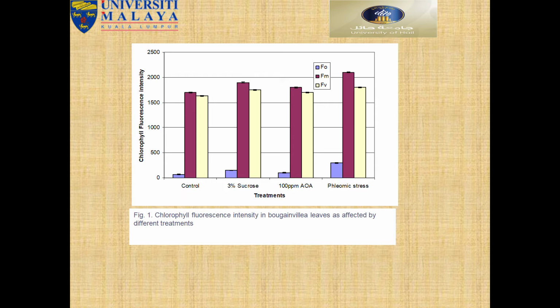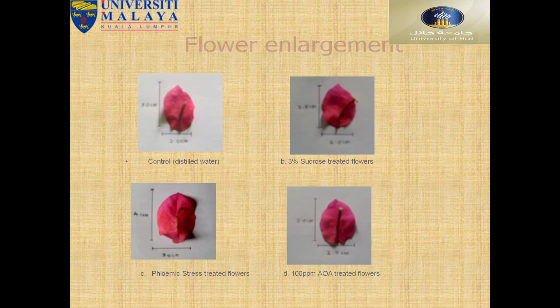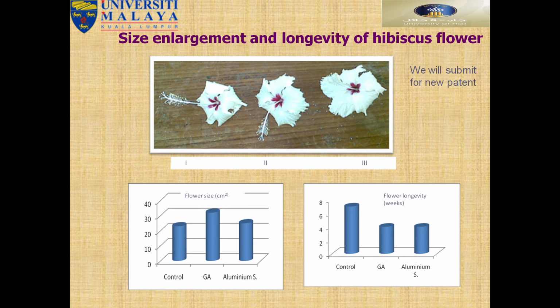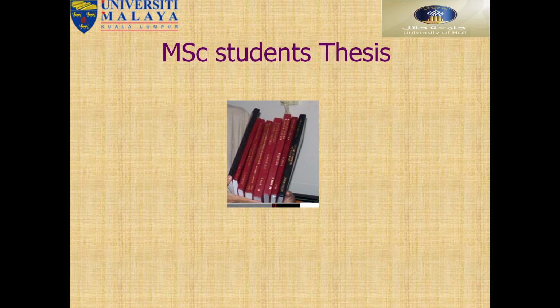Then we tested the color, chlorophyll test, different types of color. See here, different types of chlorophyll fluorescence, and then flower weights and flower size. You can see here different types of production, the flower size higher than the control, then the size enlargement and longevity of hibiscus flower. Already published this work. So this is the student thesis, with many students I supervised.